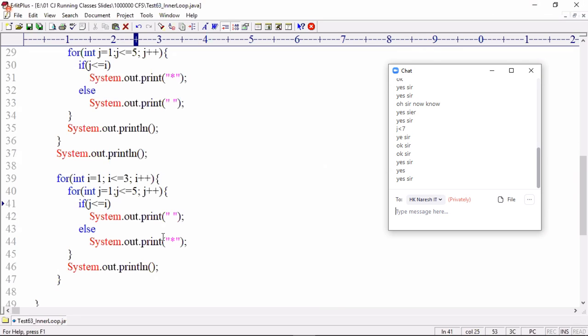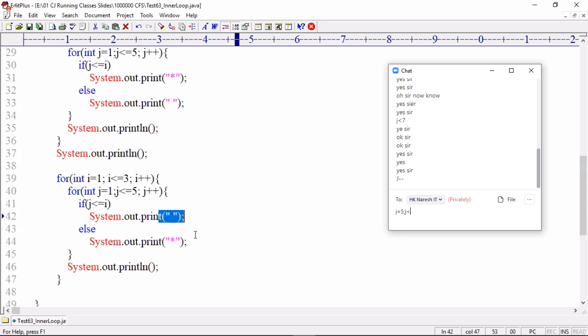Here I should not write the star. First, spaces we should display. How many rows are there? 3 rows. In the first iteration I have to display 3 spaces, next 2 spaces, the next 1 space.